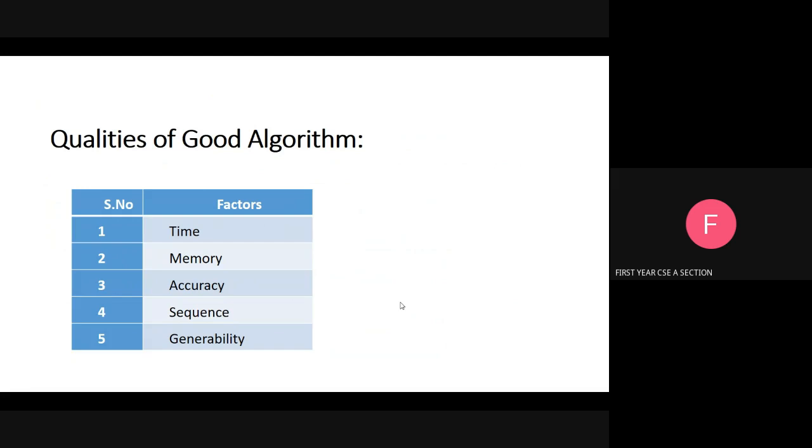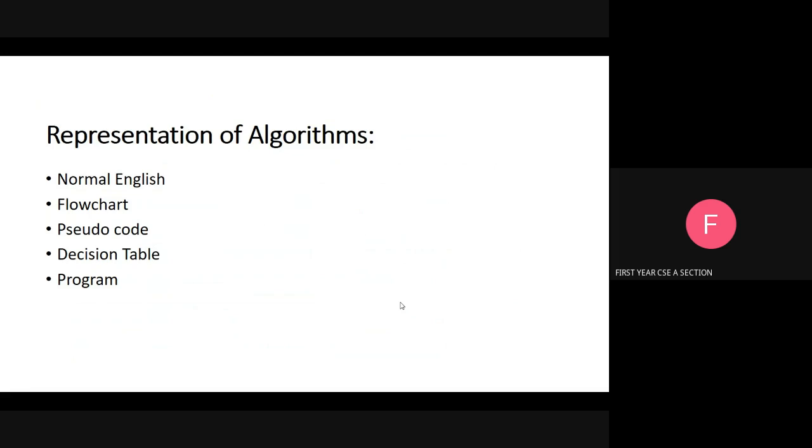Next, generability. Generability means the user can give any input. Our algorithm must be common for any kind of input. That is called generability. Next one, representation of an algorithm. Number one, our algorithm can be in normal English. Number two, flow chart. We can represent the algorithm using the flow chart method. Next, pseudocode. Yes, we can use pseudocode also. Number four, decision table. Number five, program. We will see them one by one further on.